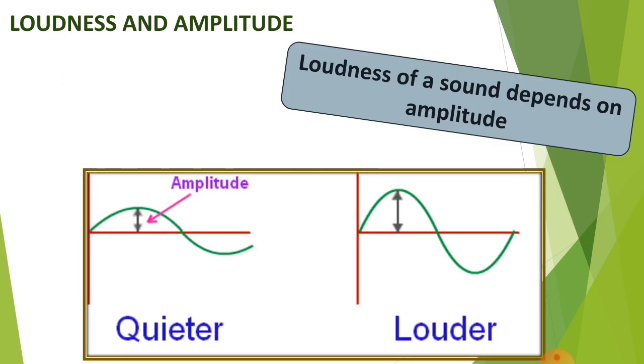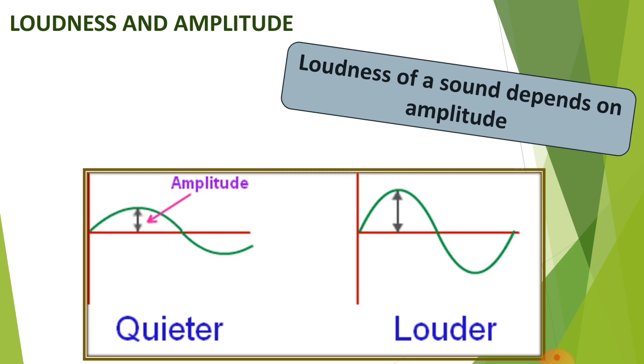Now, the second property is loudness. Loudness means how loud or how low the volume is. It relates to the volume. If you are watching a program and you take the remote and put the volume high, so it is very high, then your mother comes and says to lower the volume, and you lower it, the volume is low. This is called loudness.